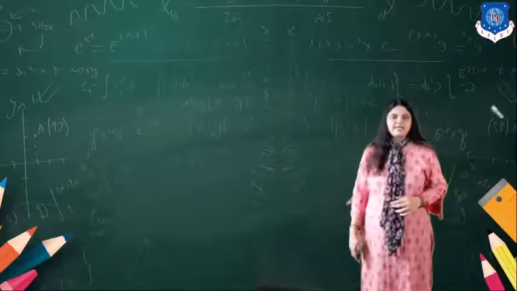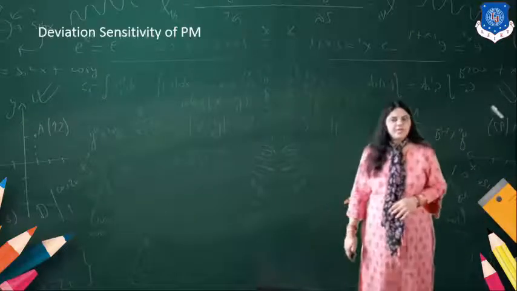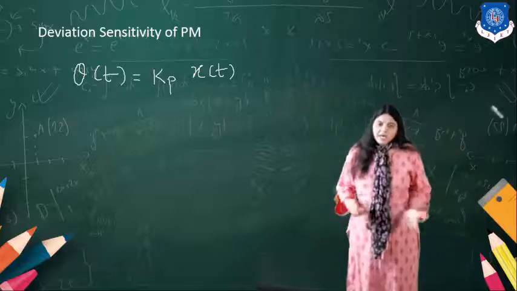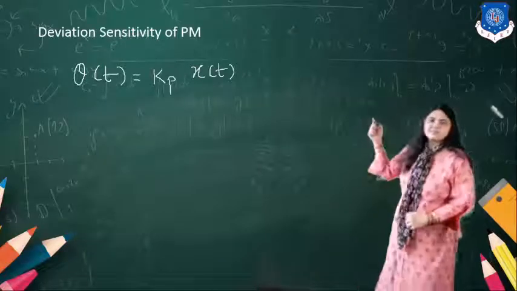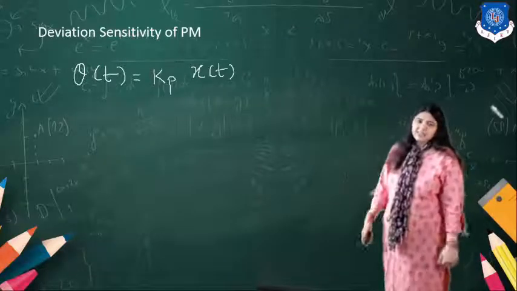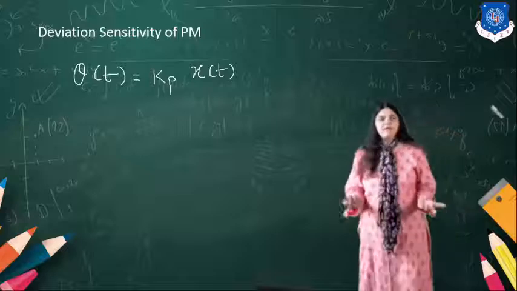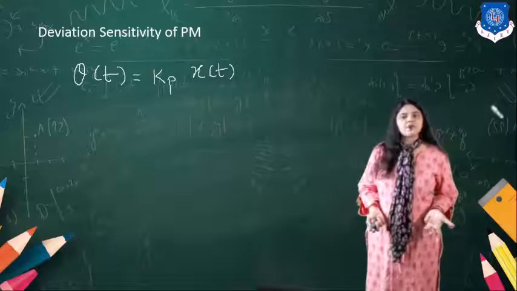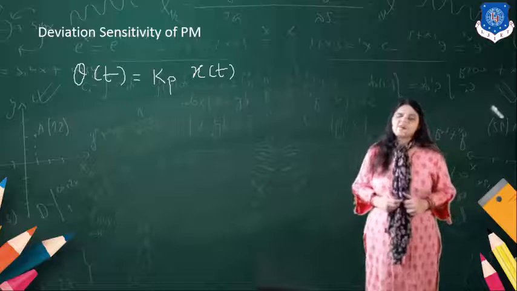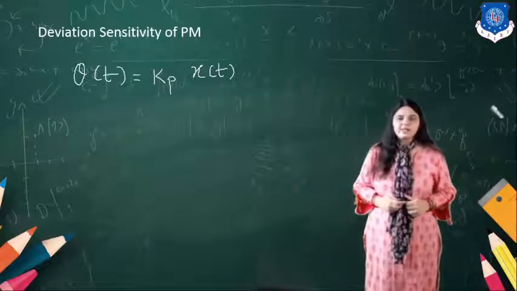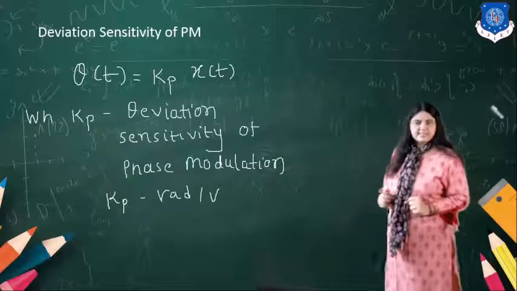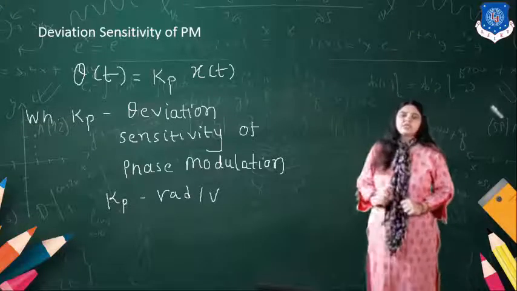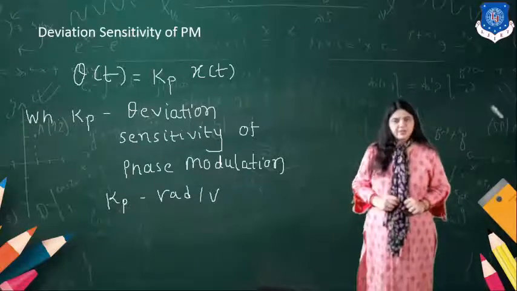Okay, similarly in case of the PM, what is the deviation sensitivity? Again the deviation sensitivity, I am writing Kp. Here the phase changes with respect to the amplitude of the modulating signal. So Kp is the deviation sensitivity of the phase modulation.